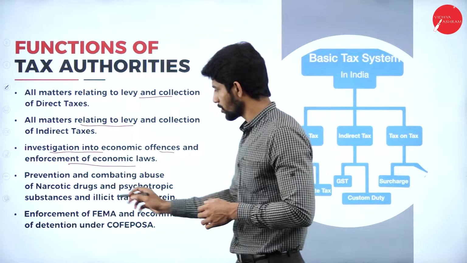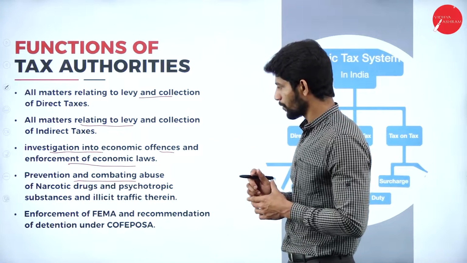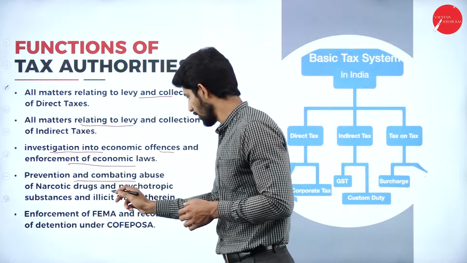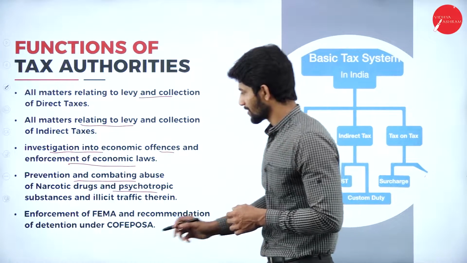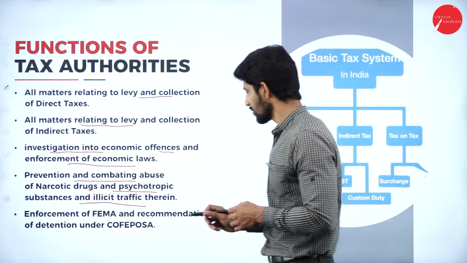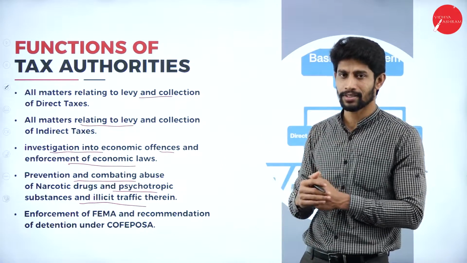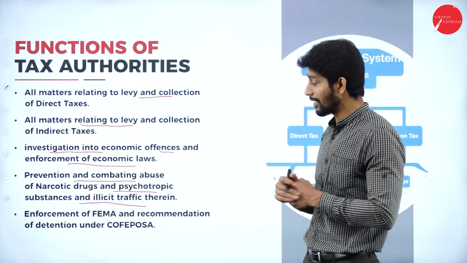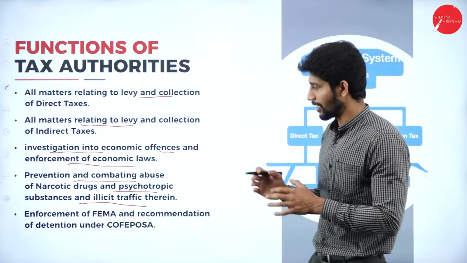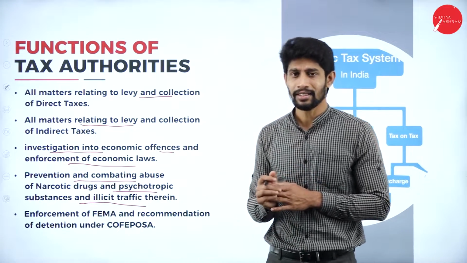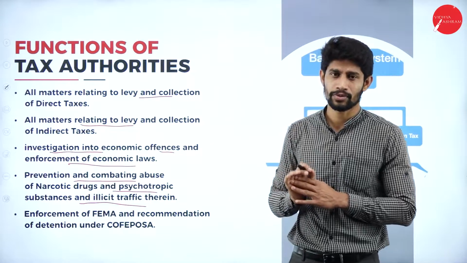Next, prevention and combating abuse of narcotic drugs and psychotropic substances and illicit traffic therein. Yes, if this kind of illegal activities are happening, like drugs and narcotic drugs, then the income tax authority is supposed to take care.